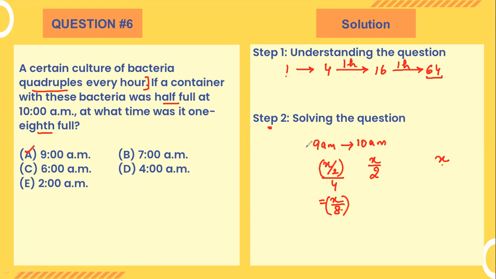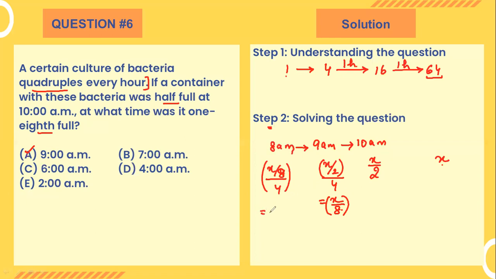Similarly, what will the population be 1 hour before 9 a.m.? That's not the question, but let's understand it clearly and carefully. 1 hour before, the population must be 1/4 of this population, so it must be 1/4 of X by 8, which is the population at 8 a.m. Are we clear?